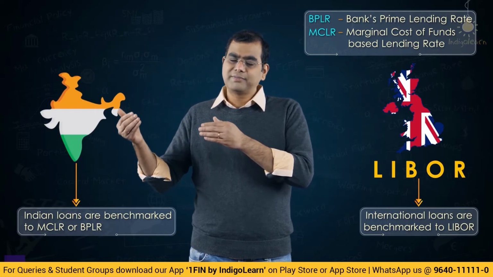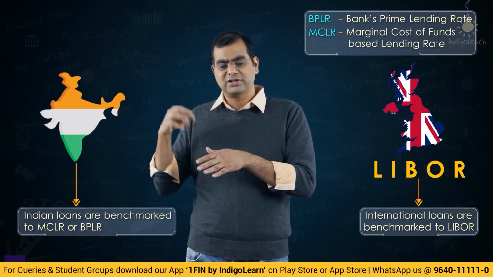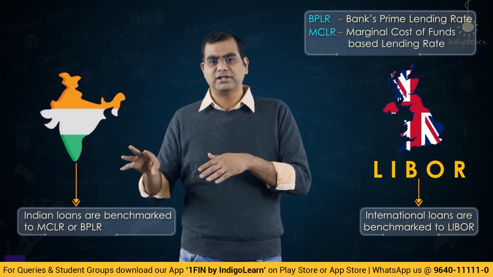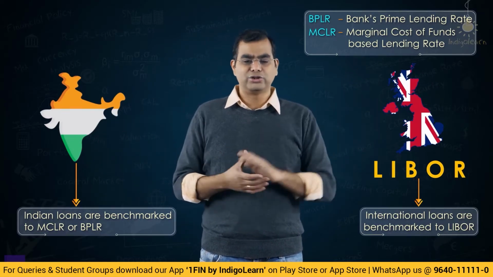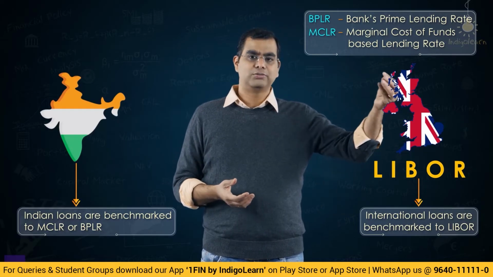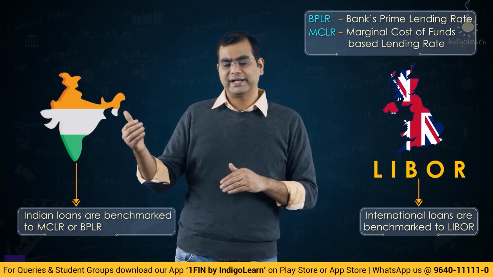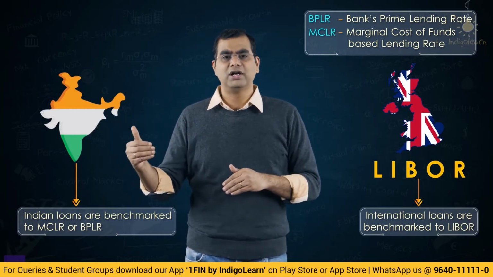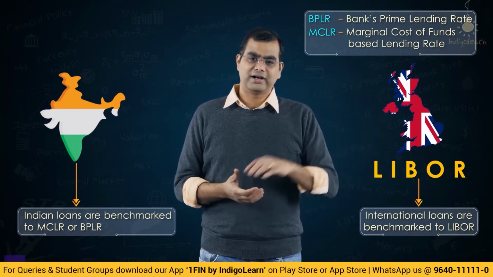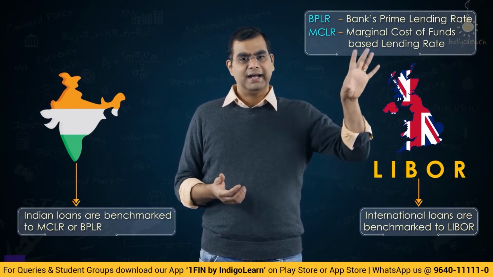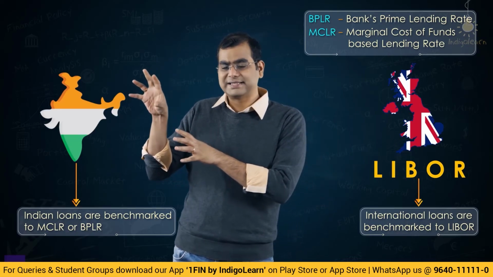That is, what is the marginal cost of funds for a bank, say State Bank of India? If I have to raise an extra 100 crores, what is the cost of funds? I will add a spread to that and lend it to somebody. If Tata Group has approached me, I will say MCLR plus this much, or prime lending rate, that is, to my best rated borrower, what is my lending rate. On that I will add or reduce some credit spread, and lend to your Tata Motors. So these kinds of benchmarks exist from the Indian perspective.